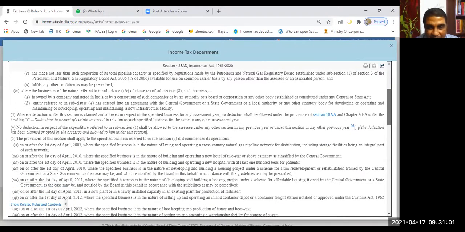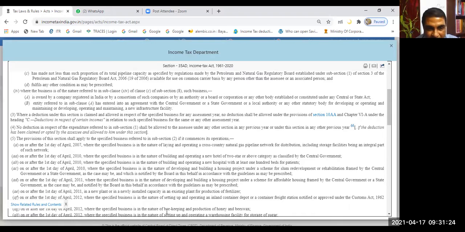You see, a business in the nature of building and operating a new hospital with at least 100 beds, or building and operating new hotels of two-star or above category. These are specified businesses, and there are certain conditions also.